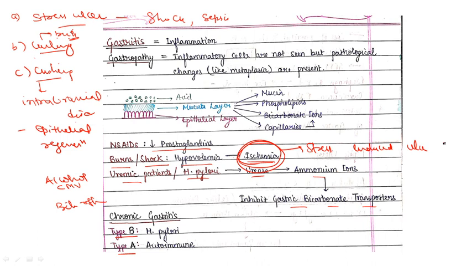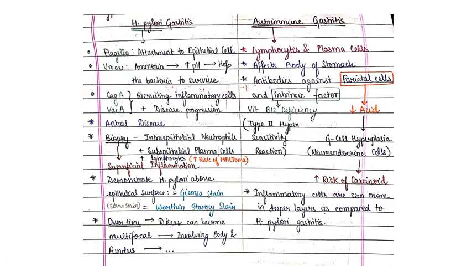Clear? Okay, let's move to chronic gastritis. Two types: type B, H. pylori associated, and type A, autoimmune. Now coming to H. pylori gastritis. First we will discuss some virulence factors of H. pylori, or the mechanism by which H. pylori leads to gastritis. First point is flagella, which help in attachment to epithelial cells. Then the urease enzyme increases the amount of ammonia, which increases pH and helps the bacteria to survive. Then CagA and VacA are very important. They are responsible for recruiting inflammatory cells and for disease progression.